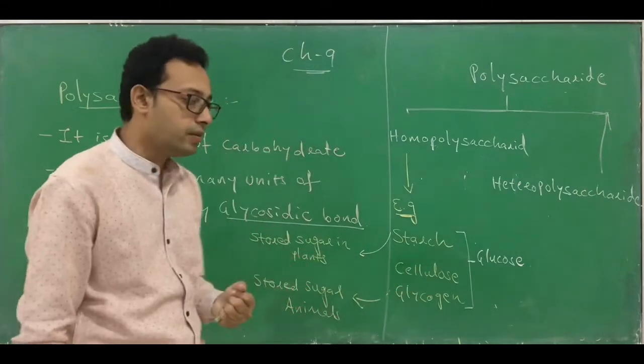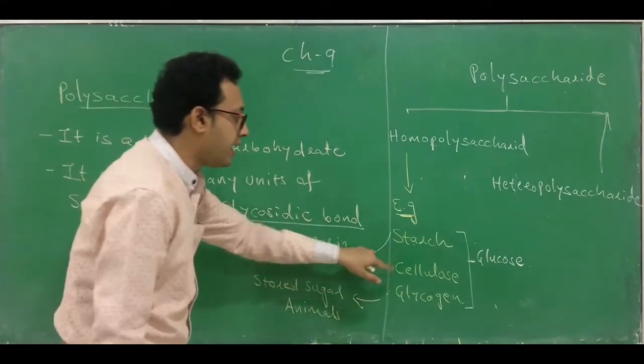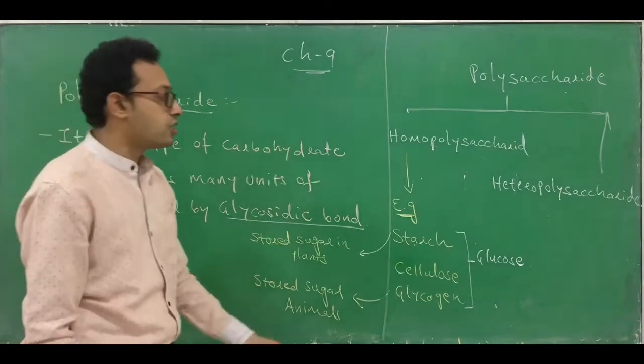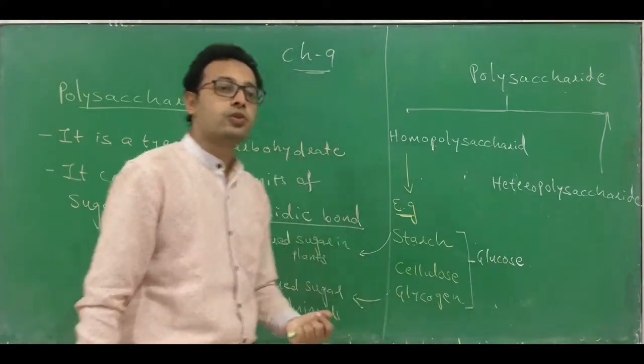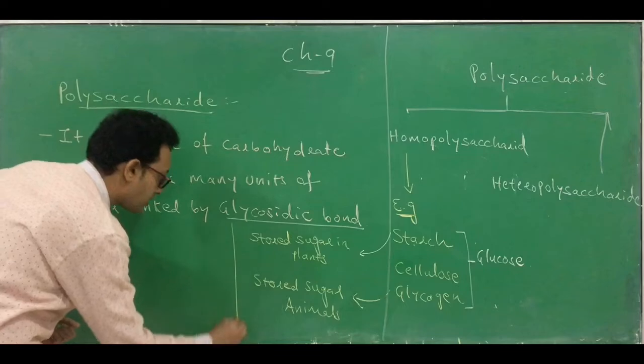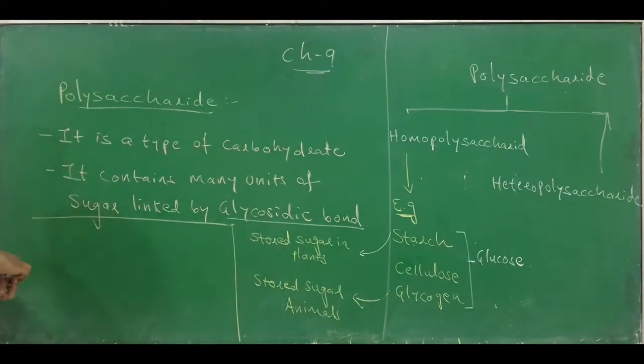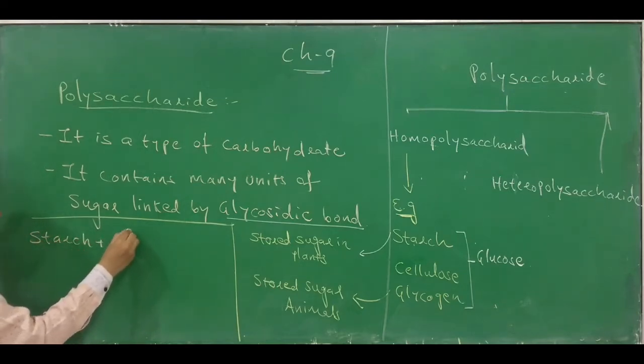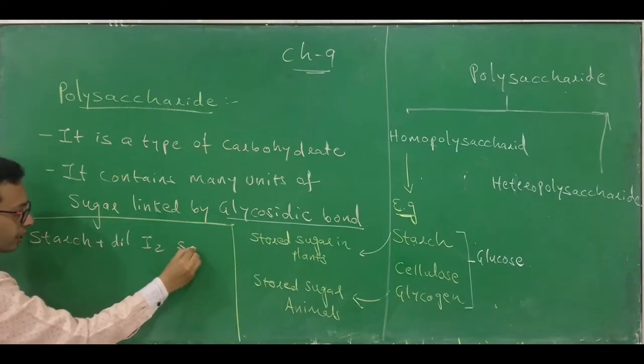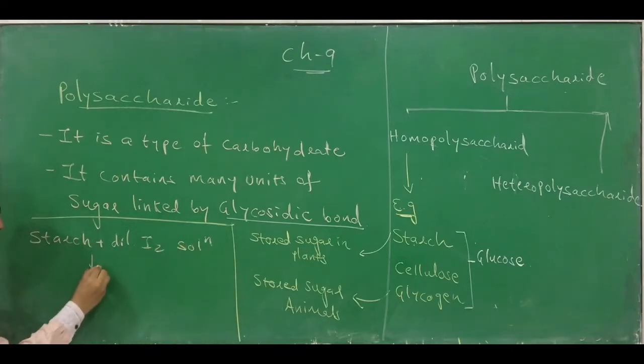Now, how would you differentiate them? Starch, cellulose and glycogen are all homopolymers of glucose. So this is a chemical test for starch. If it is starch and you add dilute iodine solution, it gives a blue color.